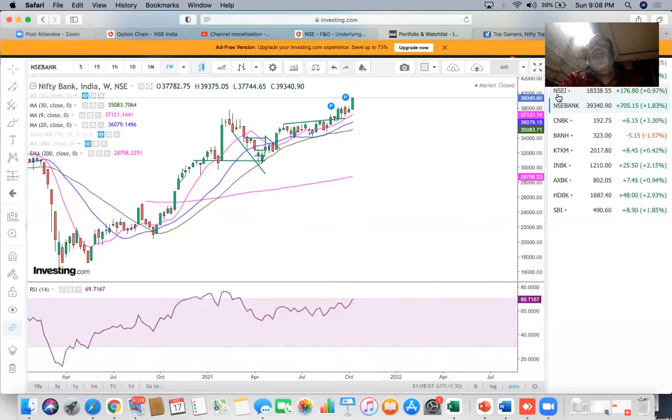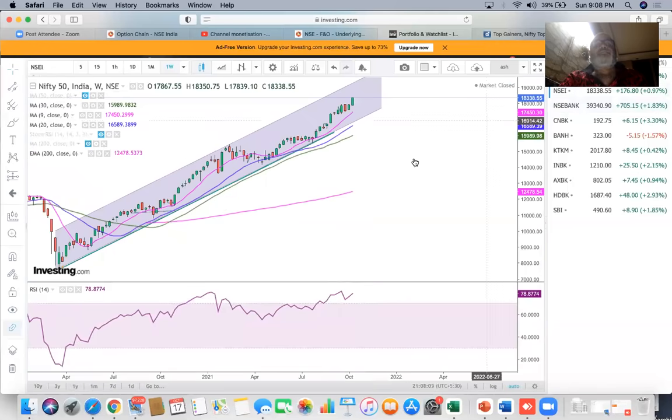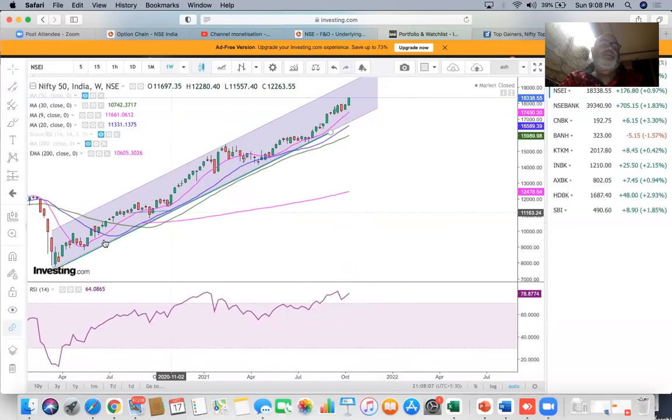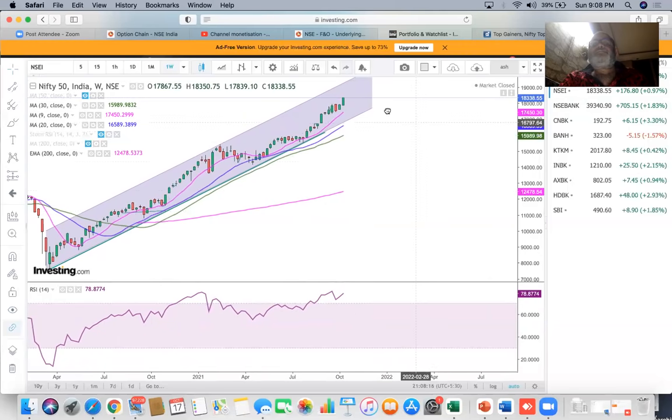And on the Nifty, the way I would suggest is, one thing is that you have this channel, and the top end of this channel is about 19,400. So that is one target.